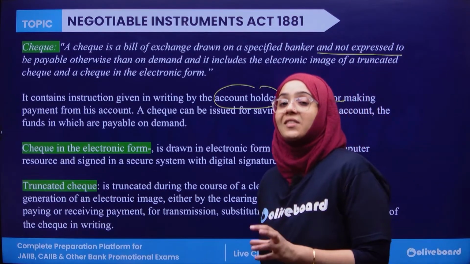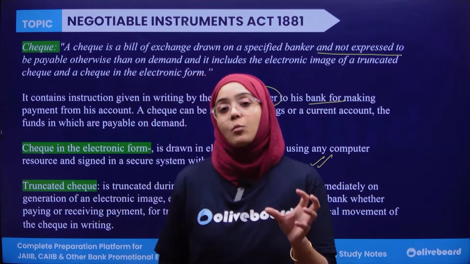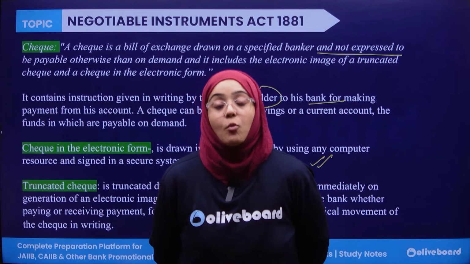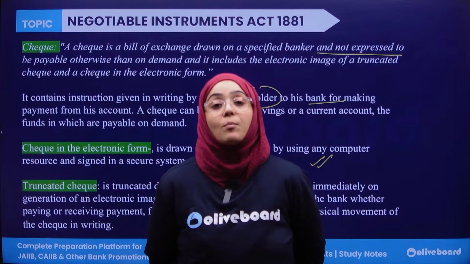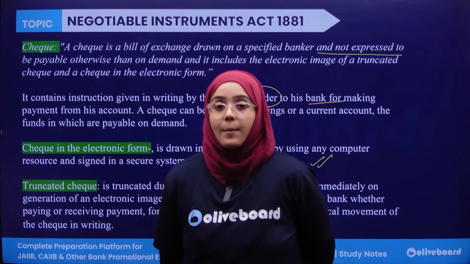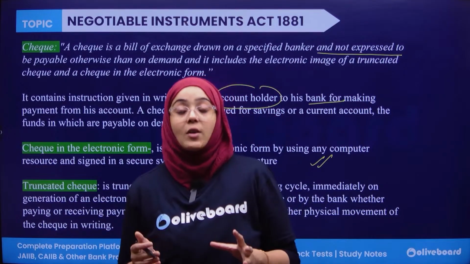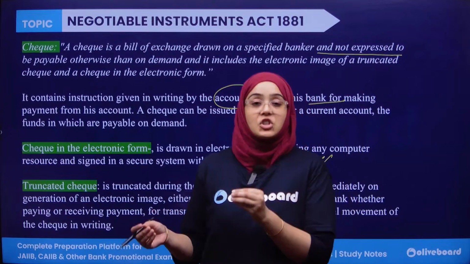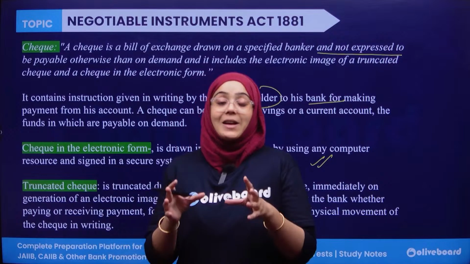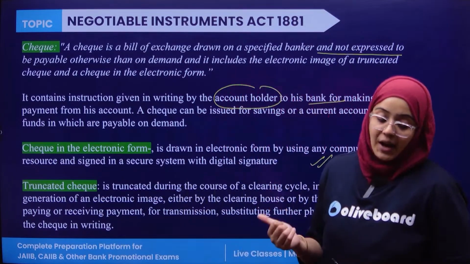Now, what is the check truncation system? The check truncation system is meant to avoid the physical movement of the check. It means eliminating the physical movement of the check, which is converted into an electronic image. This involves capturing the electronic image of the check and transferring it to the paying bank for clearance. So it eliminates the physical movement of the check, and that is known as check truncation.